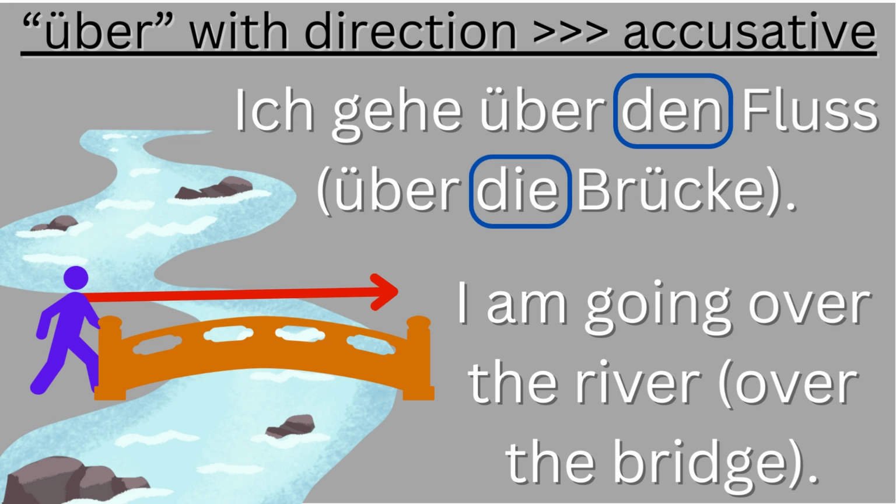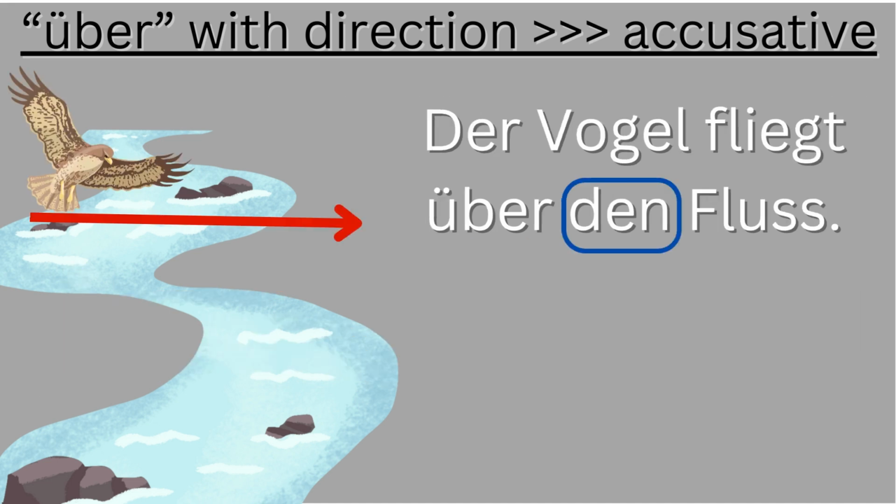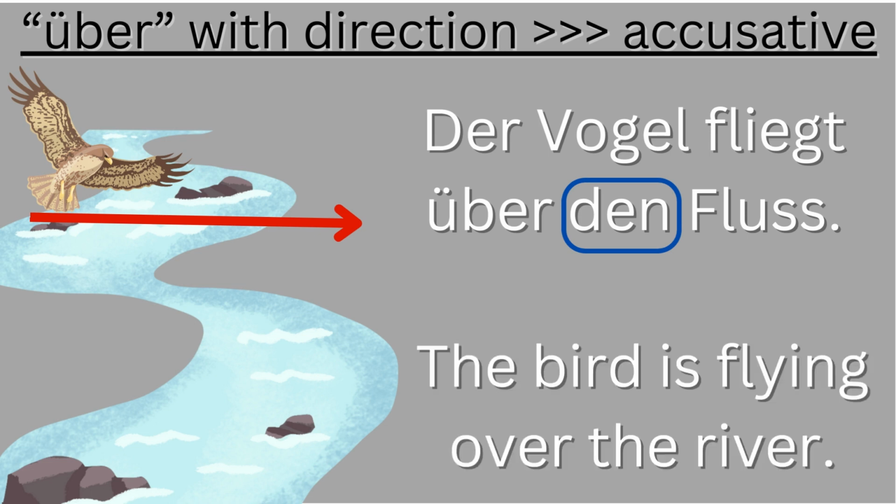Pretty straightforward. Okay, so let's look at our bird again. So our bird is no longer circling, but it is actually crossing the river. So in German, I would say, der Vogel fliegt über den Fluss. Literally, that means the bird is flying over the river. In English, I would probably translate that with the bird is crossing the river.